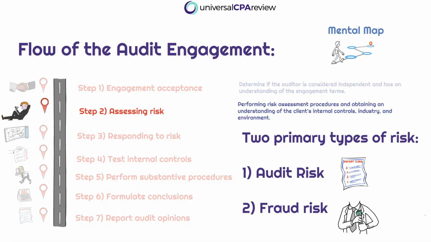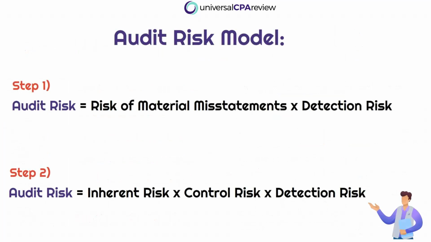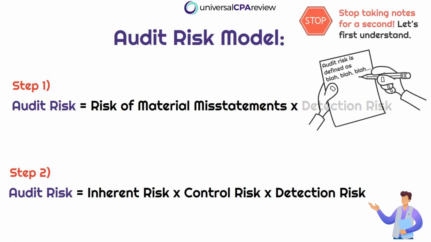And within audit risk, we have this framework that is displayed as the audit risk model. Okay, so audit risk equals inherent risk times control risk times detection risk. Okay, so I know you're either sitting there at your computer screen thinking this looks like a bunch of words, or you're sitting there aggressively writing this formula down. Right? You might be thinking, if I just memorize this formula, I'm going to get these questions right. And then you remember, wait, this is not a mathematical exam. It's a conceptual exam.